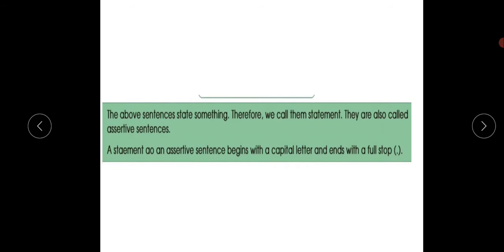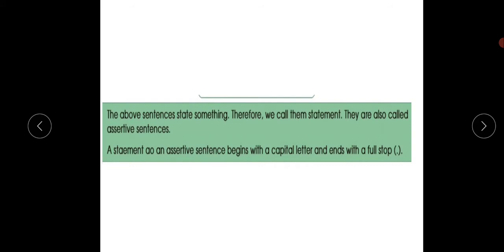And here, see, she helps the poor. The starting letter S is written in capital and it ends with a full stop. Look, keep your attention on the book itself. Kerala is famous for spices. Kerala, the state Kerala, is a place, right?